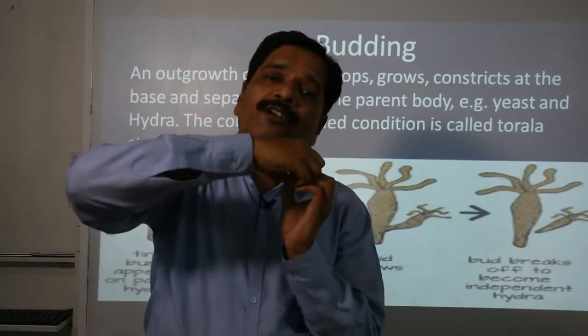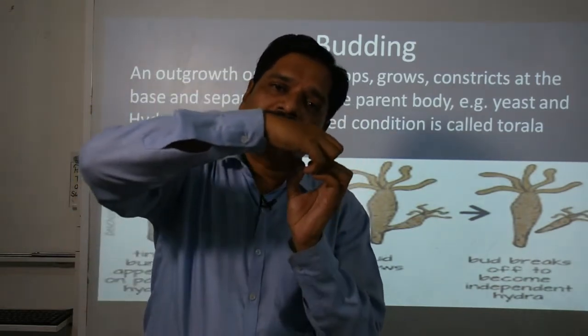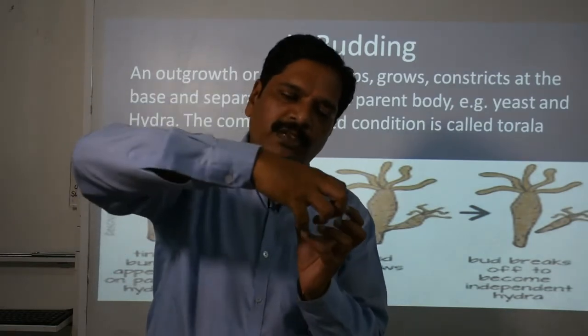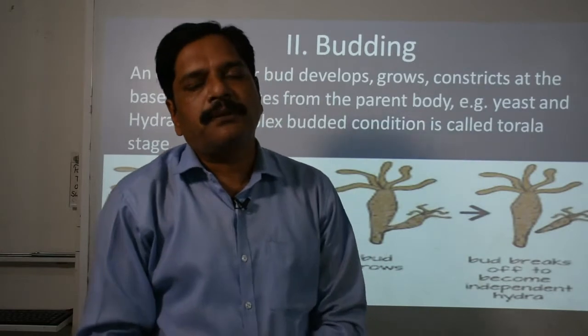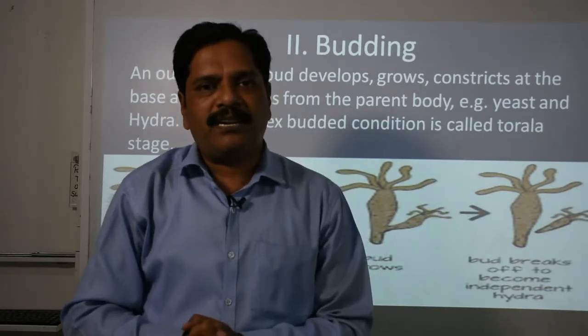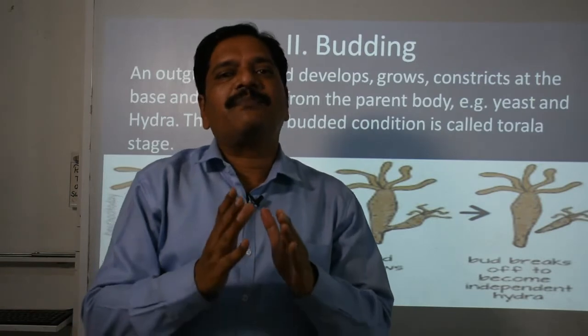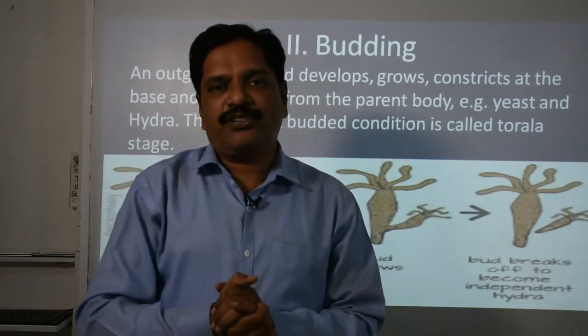This daughter cell will not get separated, it will remain attached, it grows and forms a new bud, and this way a chain-like structure is formed, and this is called chain budding. And sometimes you may wonder that these chains become branched in nature.